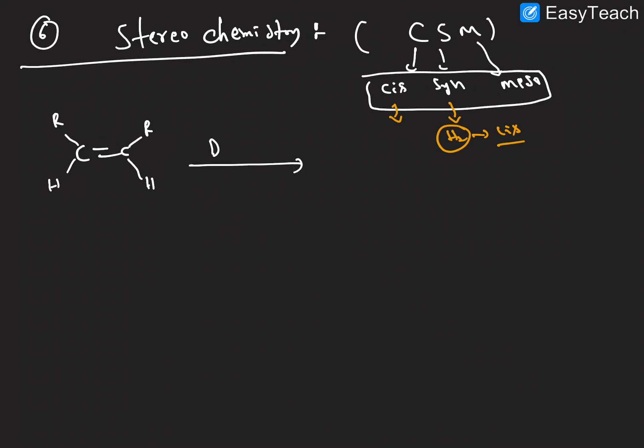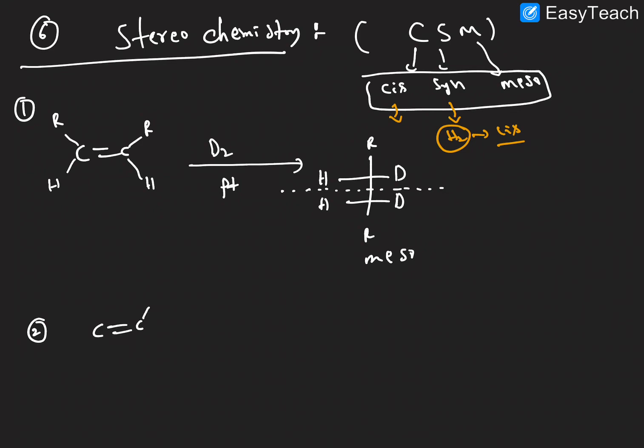The alkene with D2, in the presence of platinum. So what product is forming here? The R group, and here D and hydrogen. So the meso compound is forming here. There is a plane of symmetry, so this is optically inactive. We'll discuss this in optical isomers. I hope it is clear. This is example 1. Next, example 2.